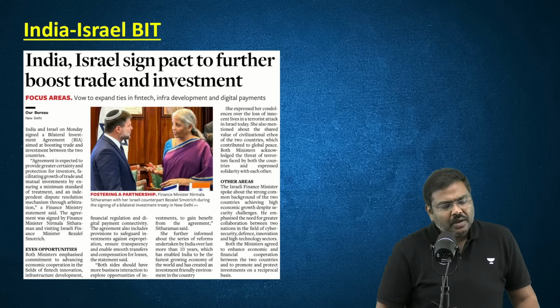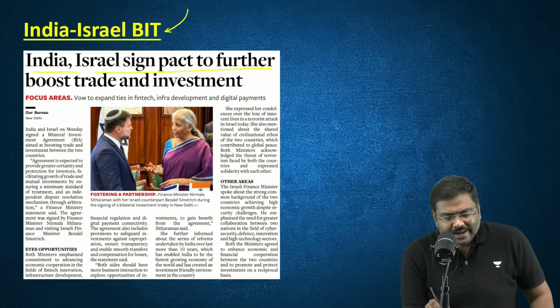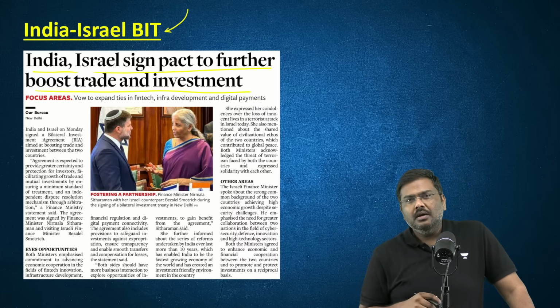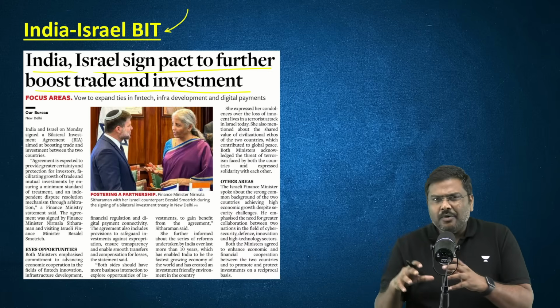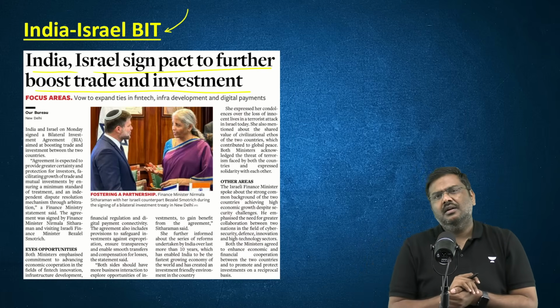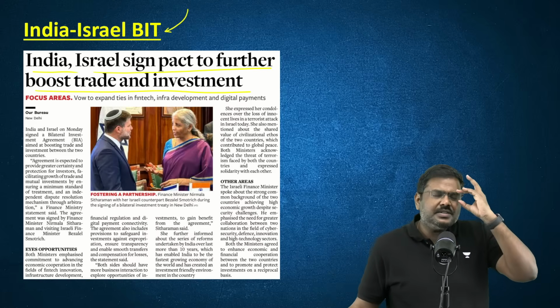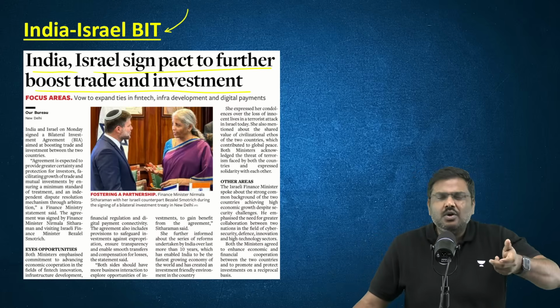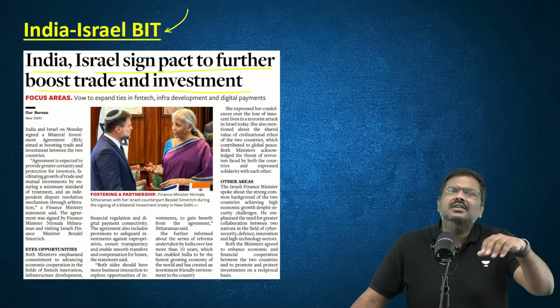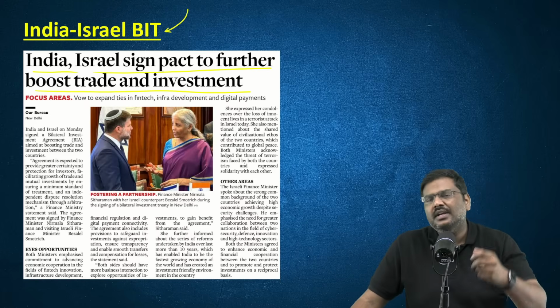Next article: India, Israel sign a pact to further boost trade and investment. Now listen to me very carefully. Right now, India exports as well as imports from Israel. According to the latest figures, last year India exported more than $2 billion and imported around $1.5 billion worth of trade, or conducted this much amount of trade with Israel.